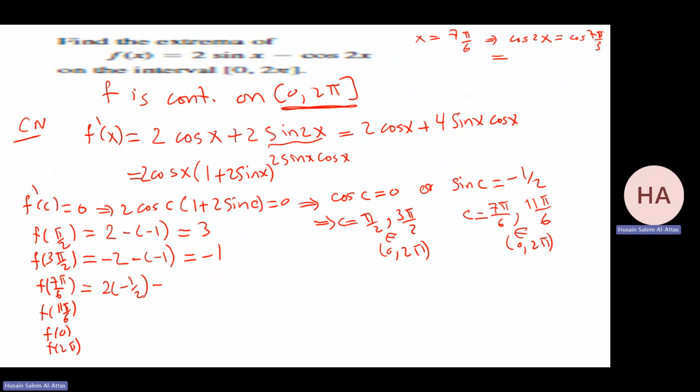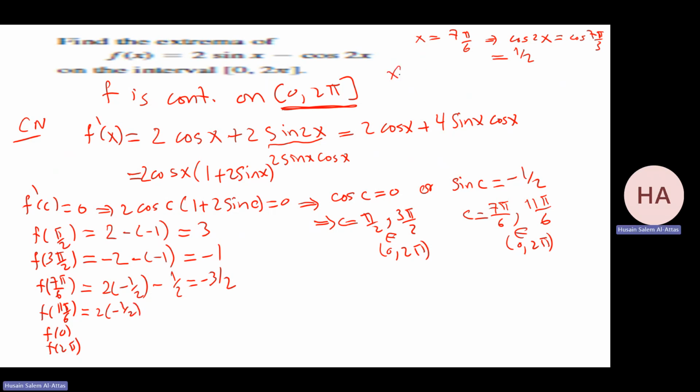So it will be quadrant 1. Cosine pi over 3, that will be half. So it's 2 times minus half, cosine 60, which is half. It's 2 times minus half, minus half, and that gives me minus 3 over 2. Okay. At 11 pi over 6, the same.